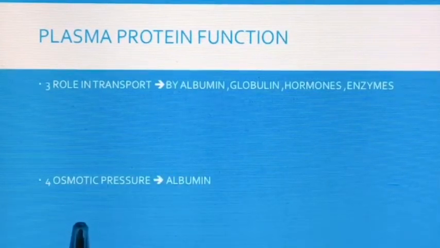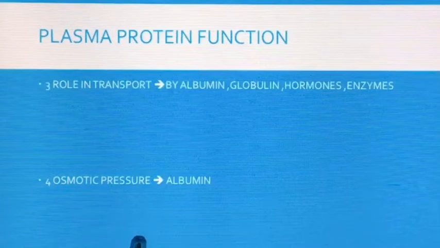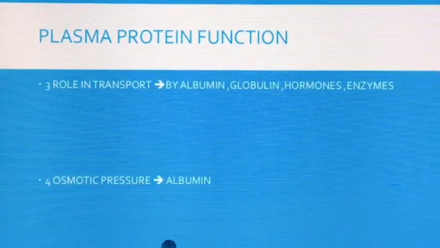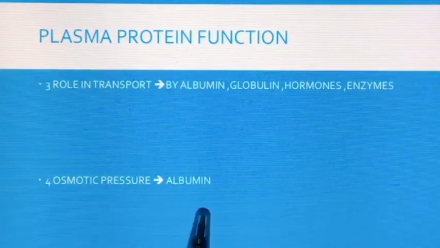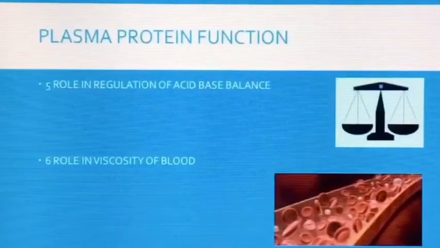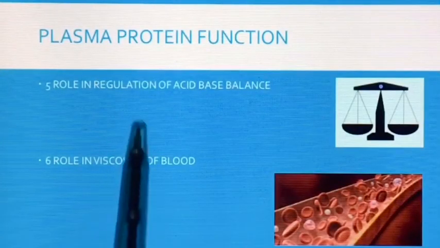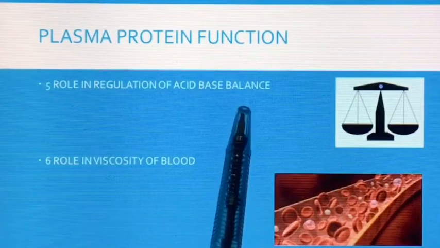The fourth role is maintaining the osmotic pressure in blood. The colloidal or osmotic pressure exerted by the plasma protein is about 25 mm of mercury. Since the concentration of albumin is more than the other plasma proteins, it exerts maximum pressure. The fifth role is regulation of acid-base balance.